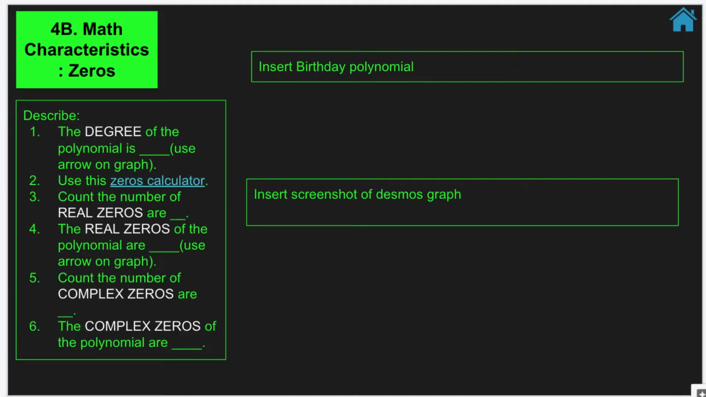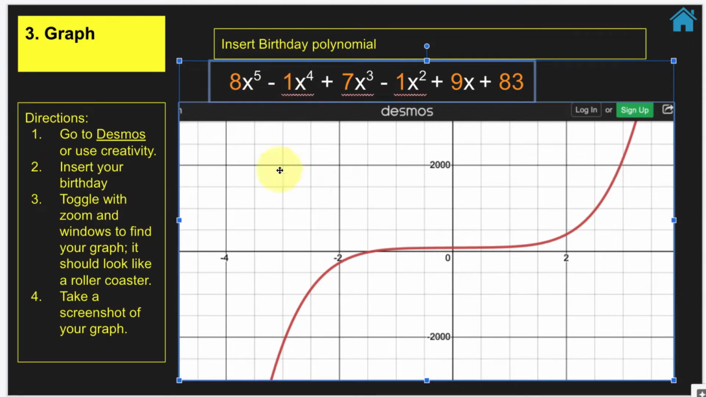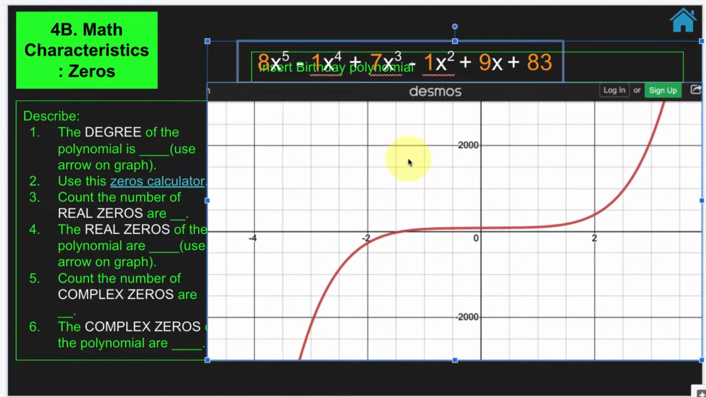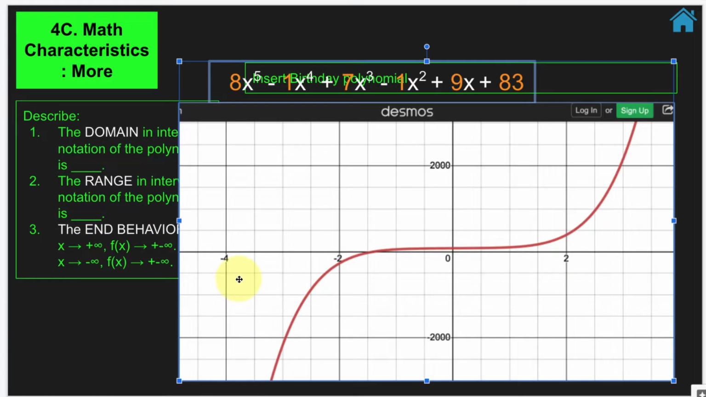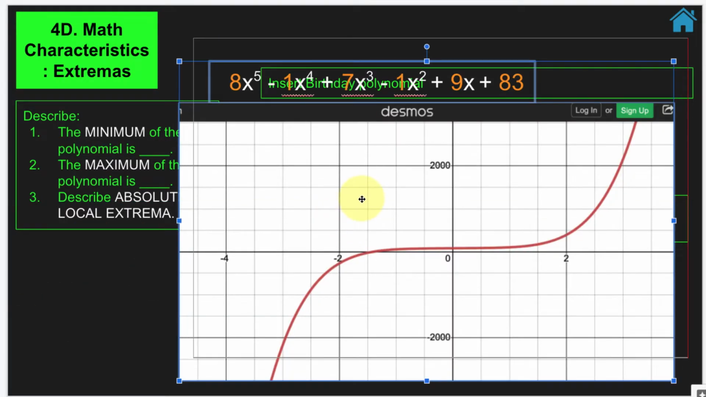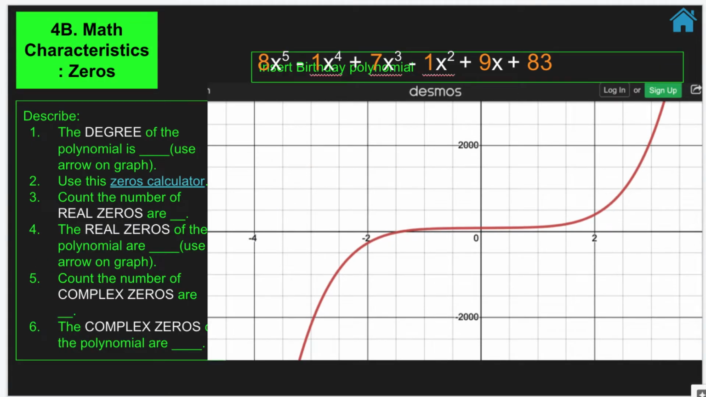Okay, the next one says math characteristics zeros. You're going to have to take your graphs. Just go back. Since you have it on copy, right click, paste, there it is. Go to the next one, there it is too. Okay, so for the zeros, you're going to look at your polynomial and tell us what is the degree. So go ahead and type in a number there. Hint, when you're doing things, change the color. Change the color so we can easily see that.